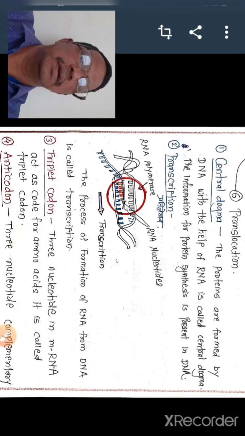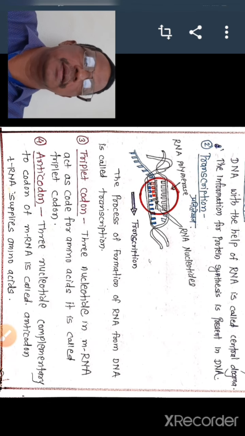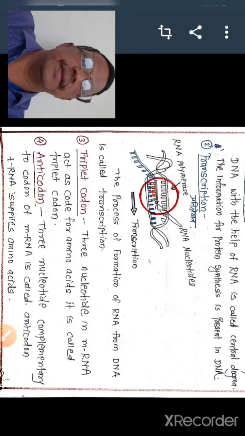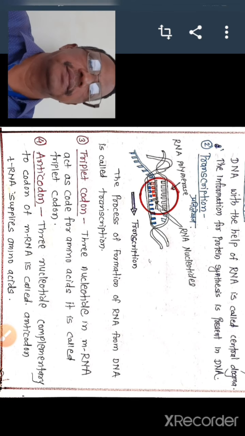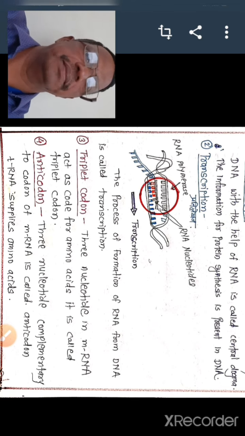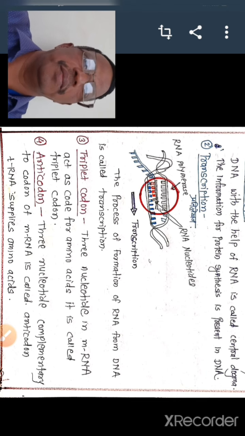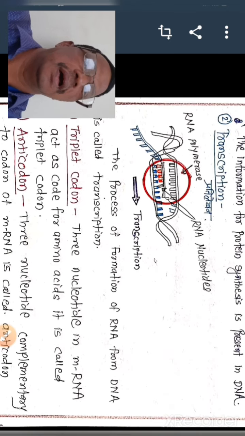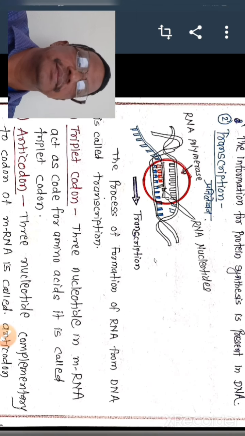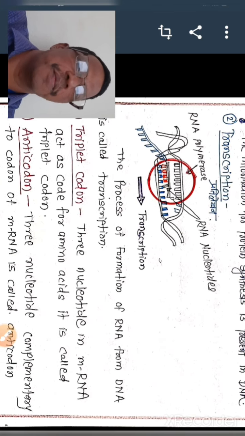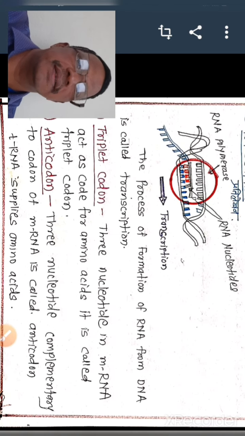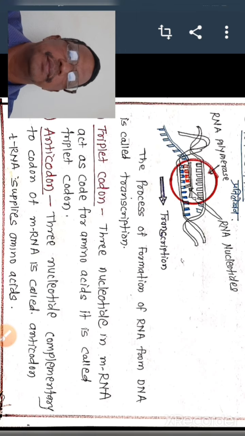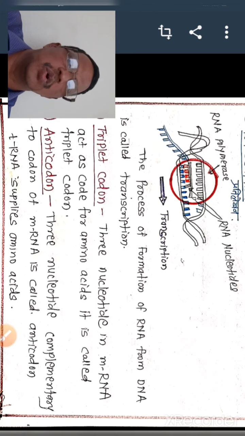You sketch the diagram. In this diagram, RNA polymerase, RNA nucleotides. This is the process. The process of the formation of the RNA from DNA is called transcription.